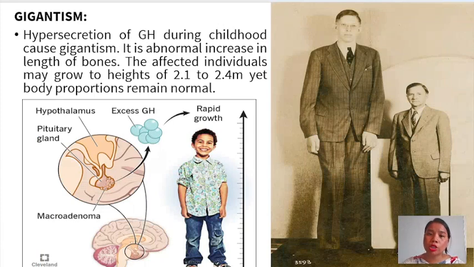Next is gigantism. Gigantism is a condition caused by hypersecretion of growth hormone during childhood. So hypersecretion of growth hormone during adulthood causes acromegaly, whereas in childhood it causes gigantism. It is the abnormal increase in the length of bones. The affected individuals may grow to a height of 2.1 to 2.4 meters, yet body proportions remain normal.